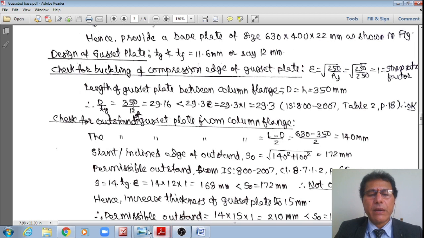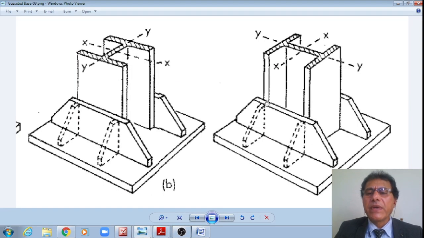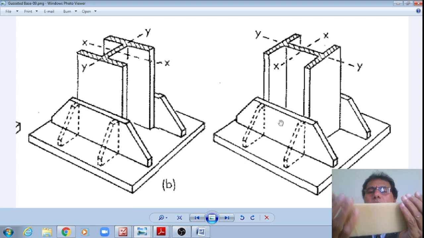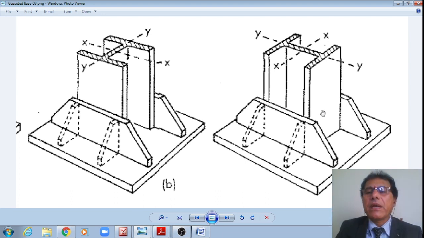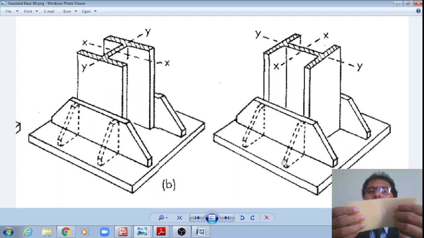350, right? What I am trying to do, let me show this. Whether this part, which is already welded to this, will buckle or not. First, I will also check whether this freestanding part will buckle, whether it will bend. Buckle means will it bend or not, about the weak axis, like this, about this weak axis only.